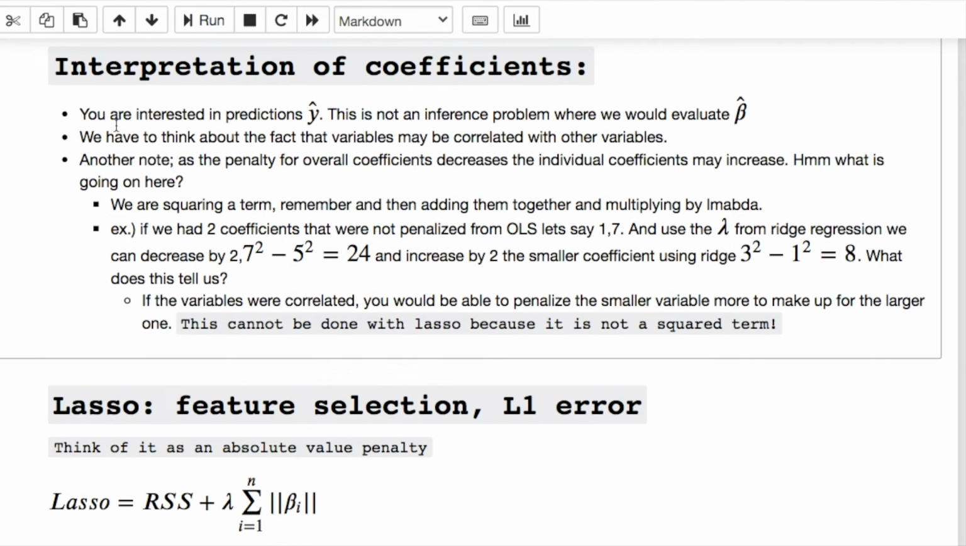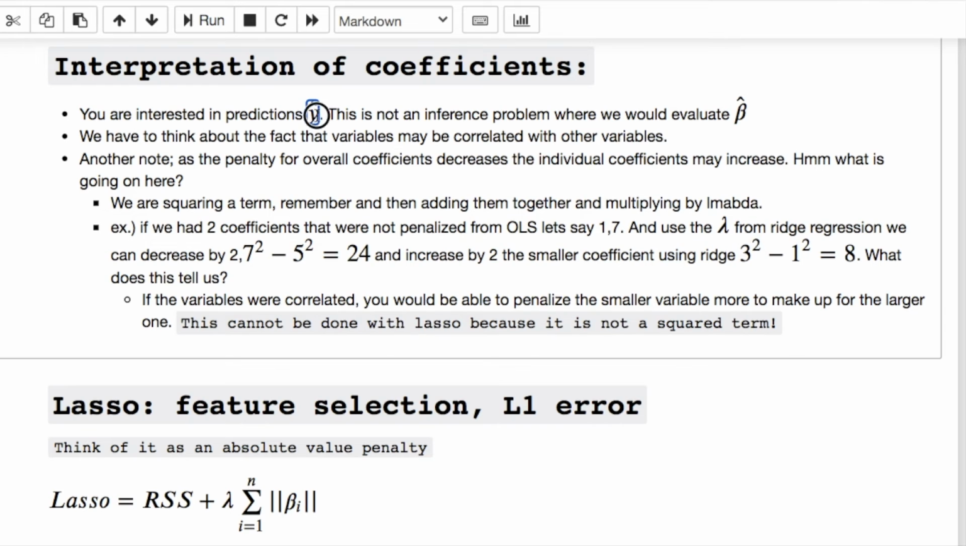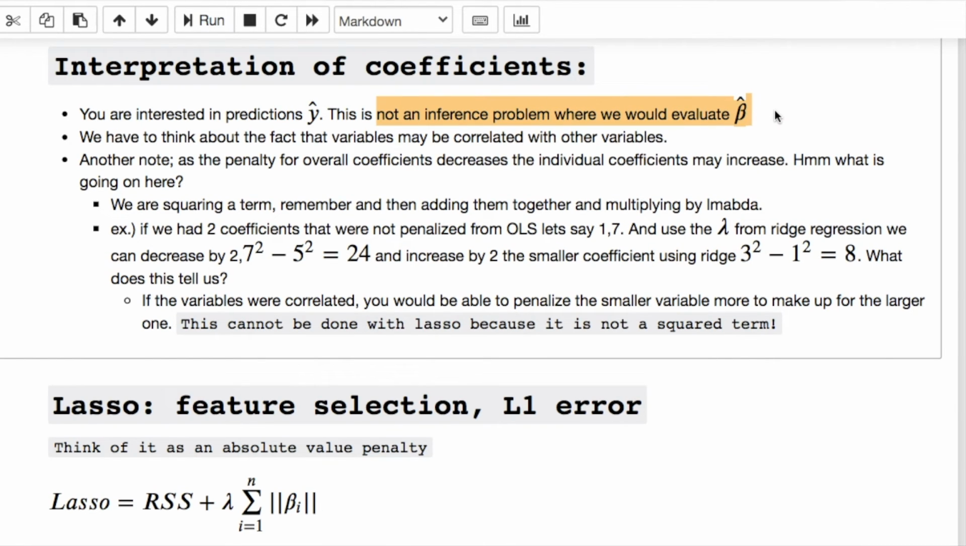Interpretation of your coefficients: you're interested in predictions of your y. This is not an inference problem where you're looking to evaluate your beta hat. We need to think about the fact that the variables may be correlated. Another note: as the penalty for overall coefficients decreases, the individual coefficients may increase. Again, overall coefficients may decrease, but the individual coefficients may increase.